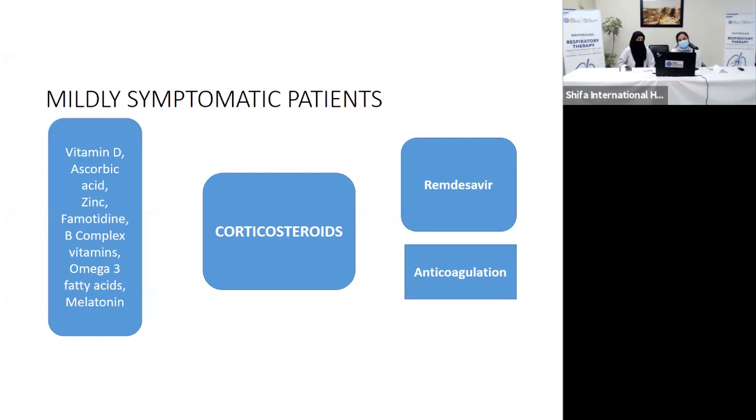Anticoagulation has to be used according to D-dimer value. Therapeutic anticoagulation is required if D-dimer is twice the upper limit of normal. Then a combination of vitamin C, B, and zinc, famotidine, omega-3 fatty acids along with melatonin can be used. The dosage of melatonin varies in mild to moderate diseases. In mild disease, we have to give a small dose, like 2 milligram, and later on it can be escalated as and when required.